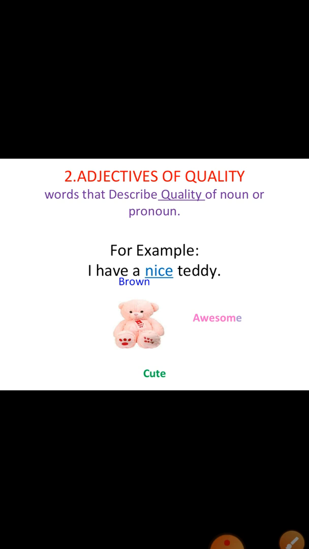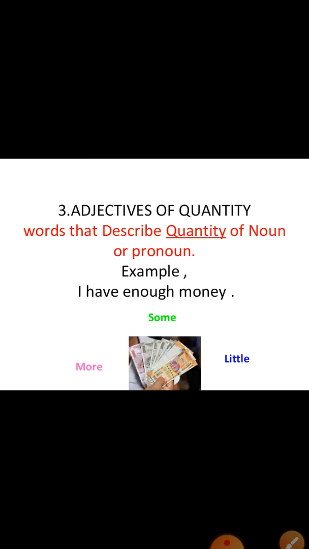For example, I have a nice teddy. So teddy is a noun. So it is describing a teddy, nice teddy. So nice is a quality. So we can tell brown teddy, amazing teddy, or cute teddy. So it describes the quality of the noun. It answers the question of what kind of a person, what kind of thing, what kind of place. So it answers the question of what kind.